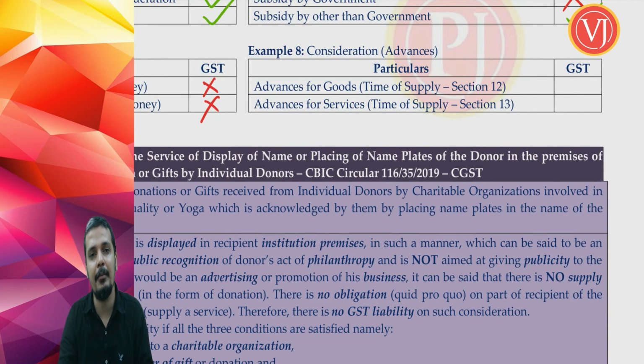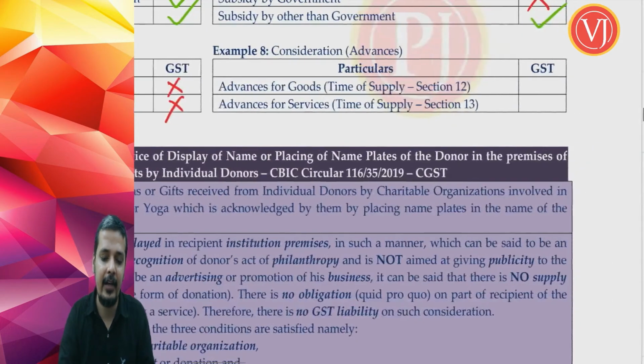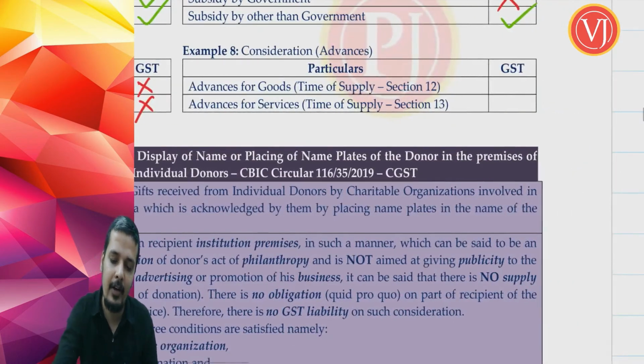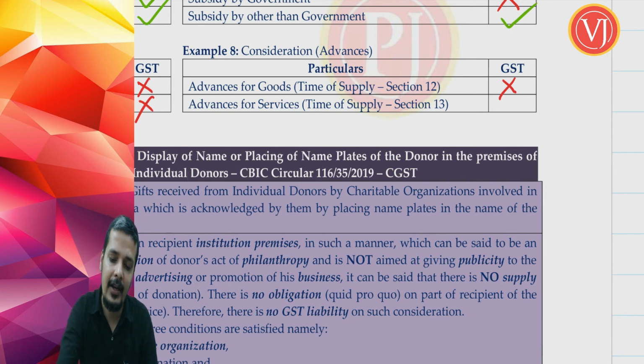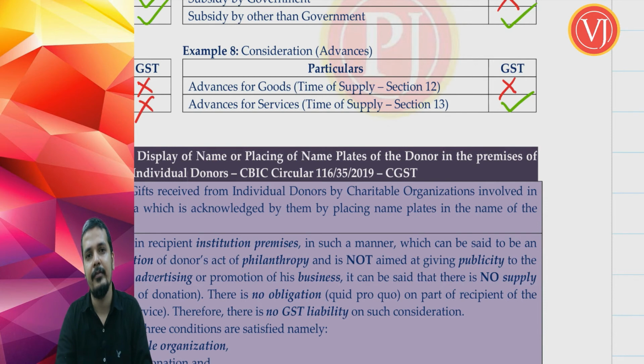is actually subject matter of GST, and it is very well covered within consideration. But when we are going to see a chapter called time of supply, if you get advances in respect to goods, there will not be GST, because GST is not on advances received for goods. But if you get advances for services, there will be GST. I will repeat, if I am getting an advance for supply of goods, because of section 12 time of supply, there is no GST. Technically GST is there.